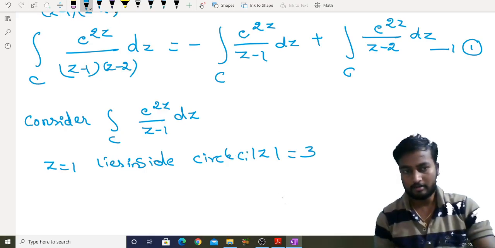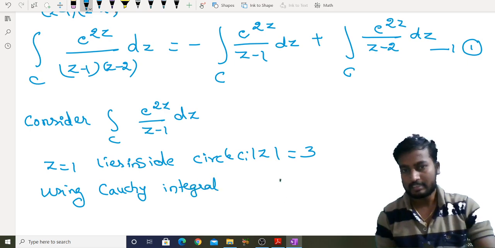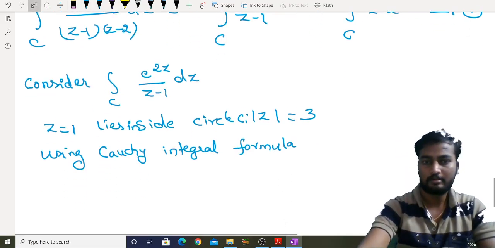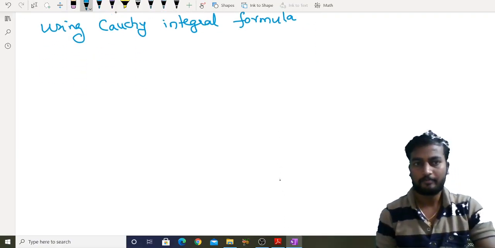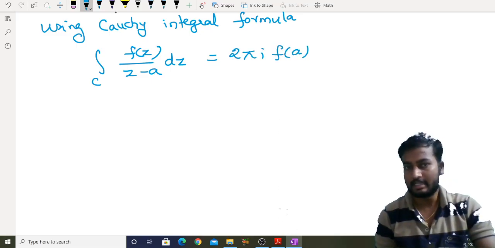Therefore, using Cauchy integral formula: the integral over C of f of z by z minus a dz is equal to 2 pi i f of a, where a lies inside C.